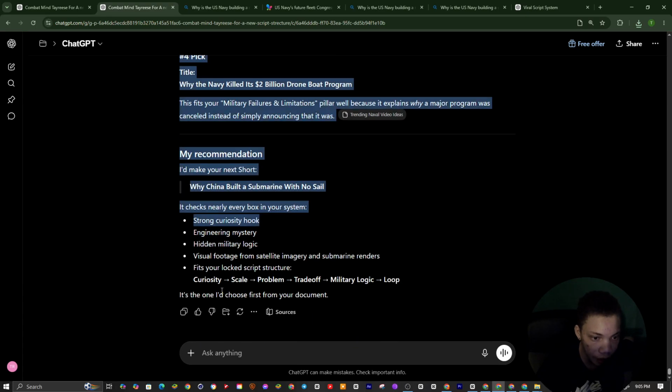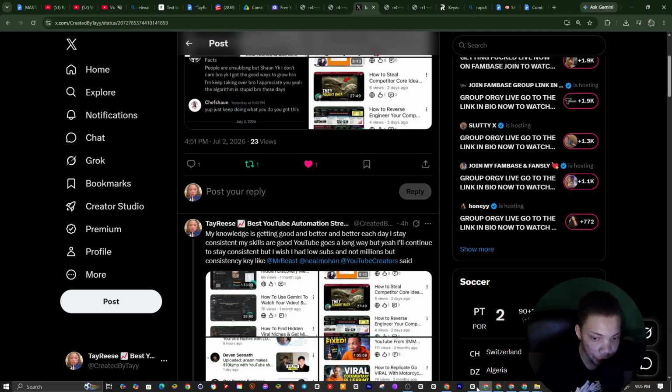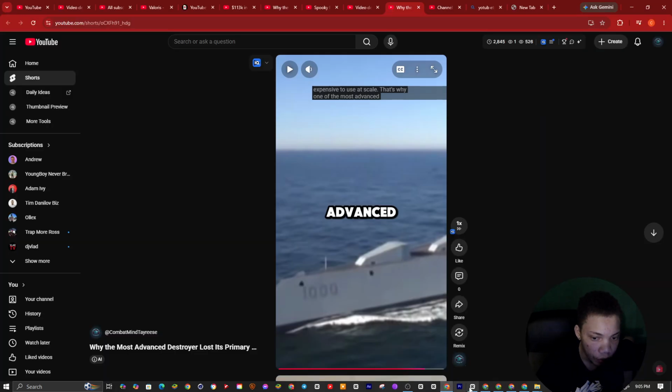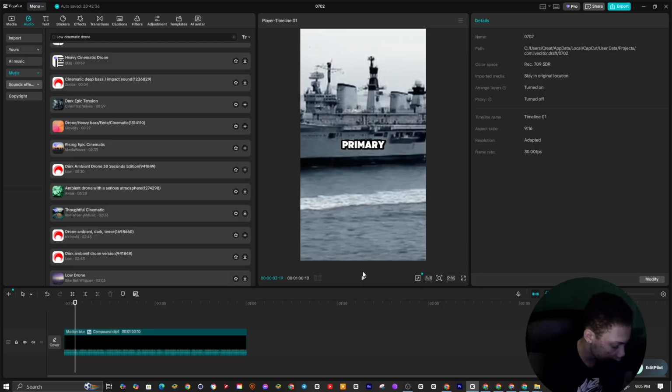So if you do this method right here, you see curiosity, scale. We use the same structure, only one structure, but you use the same method. You're gonna make it for sure. So if we want to go back to this file right here after we're done, we post it. We would just go Control Z, Control Z, Control Z, Control Z, Control Z to get all these layers back. Now everything's back.